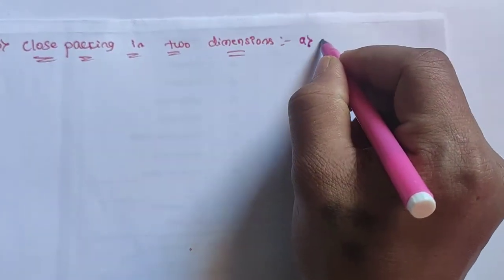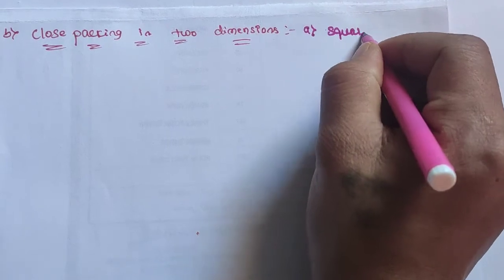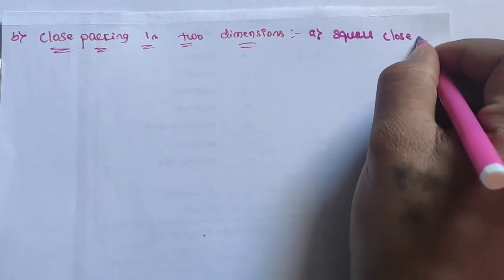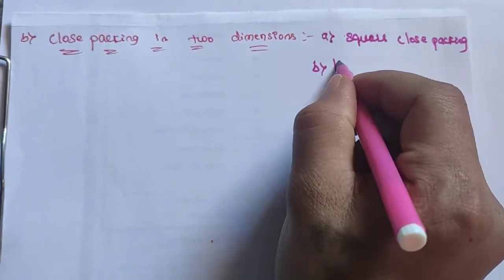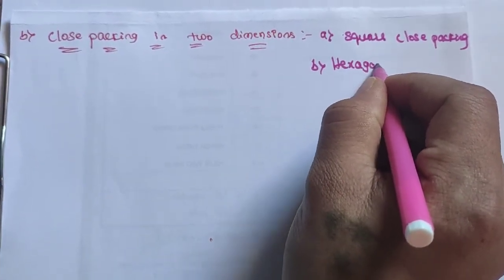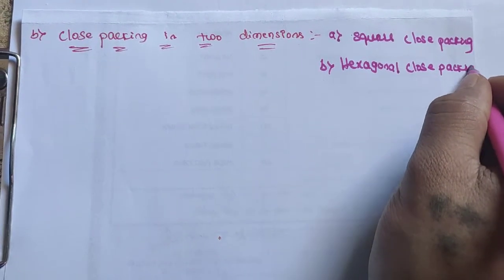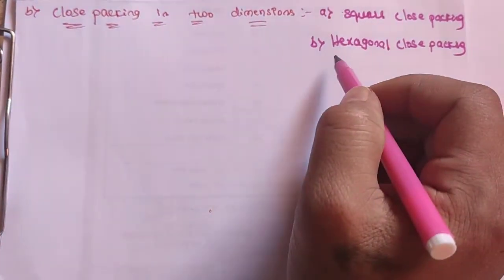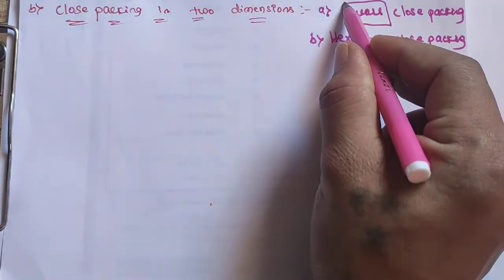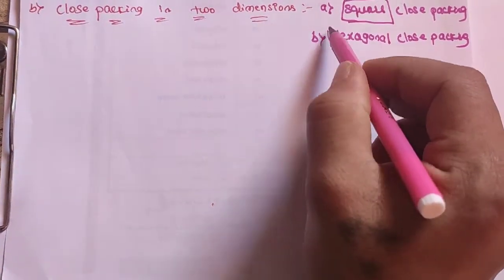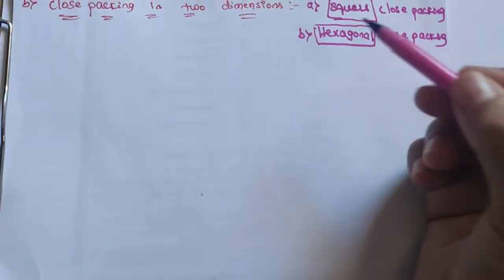the formation of square close packing, and hexagonal close packing. The name itself indicates it: if the arrangement is square in nature, it comes under square close packing. If it is hexagonal, it comes under hexagonal close packing. So now let us learn about them one by one.